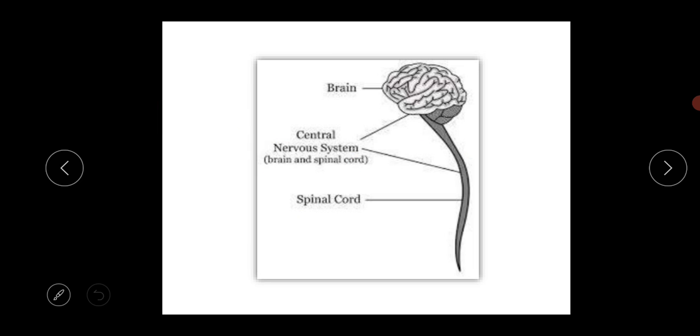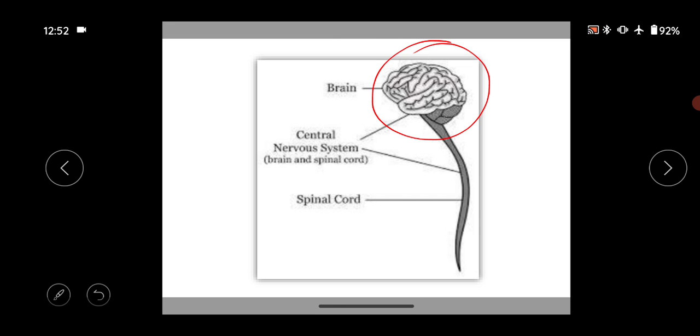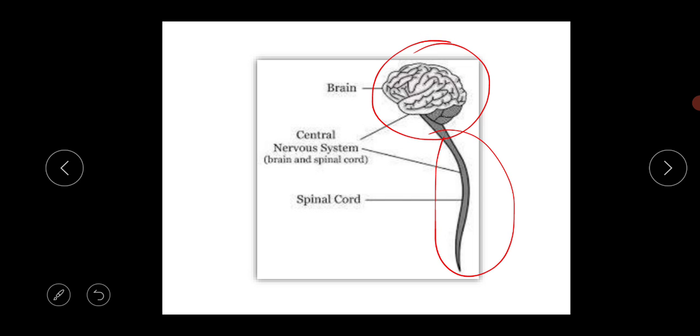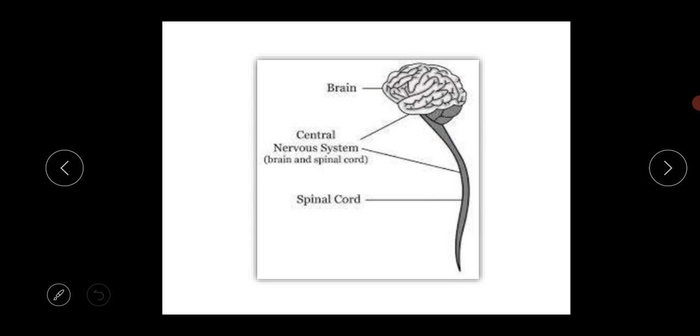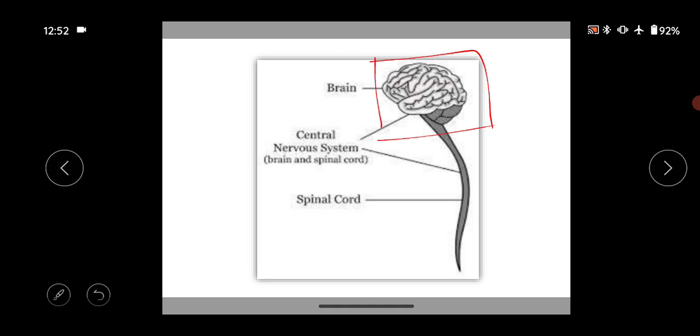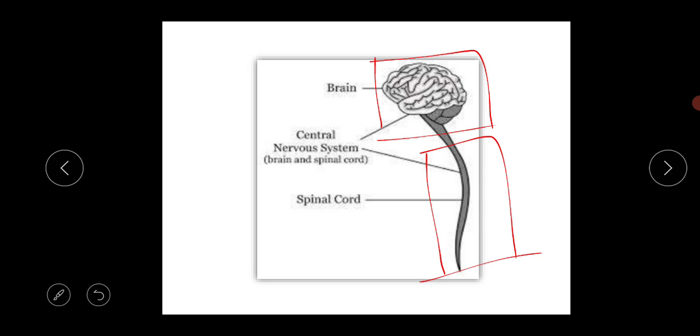The next thing is the brain, because we are going to discuss the structure and function of the brain. So these are the basic things of the central nervous system. The first one is the brain and the second one is the spinal cord. With the brain and spinal cord, one central nervous system is formed. So this is the brain structure and this is the spinal cord structure.